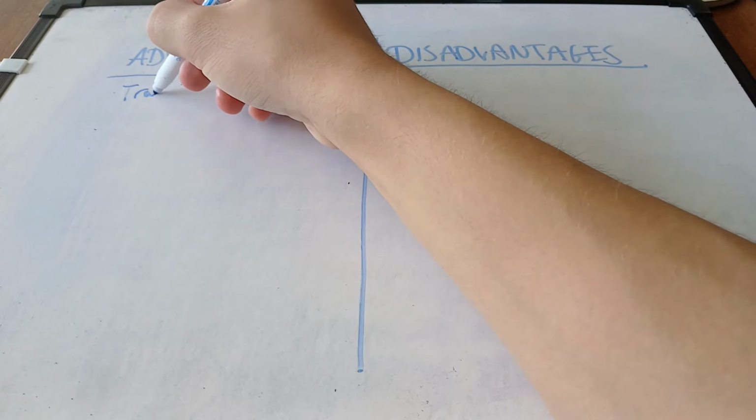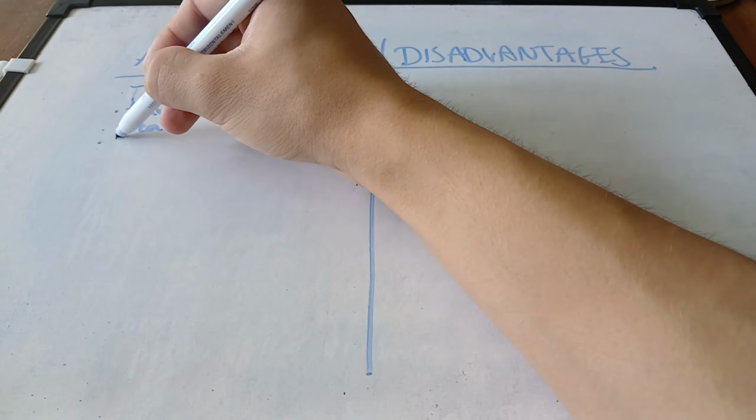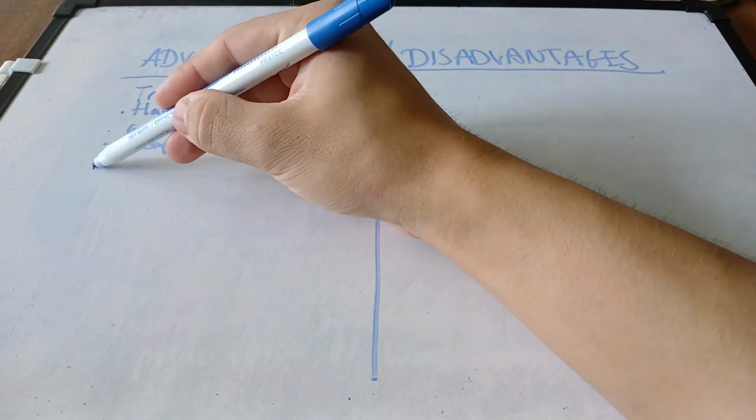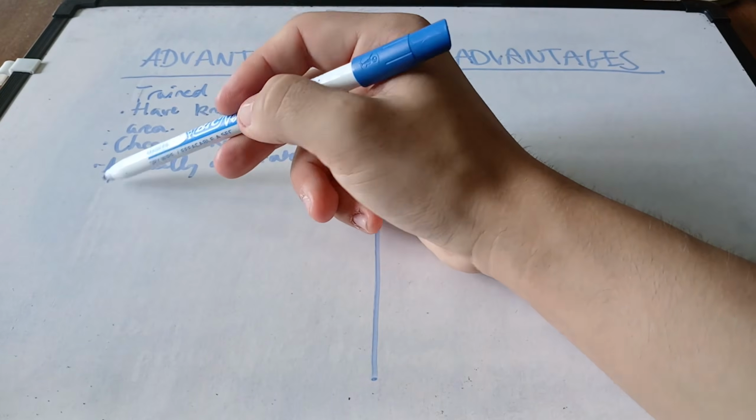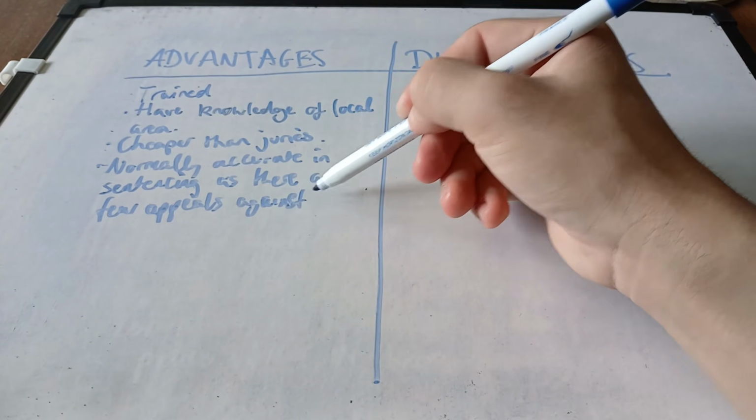And finally, let's look at the advantages and disadvantages of magistrates. Some advantages are that they're trained, they have knowledge of the local area, they're cheaper than juries, and they're normally accurate in sentencing as there are very few appeals against them.